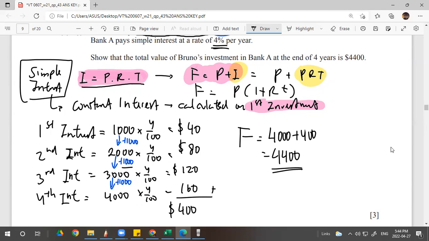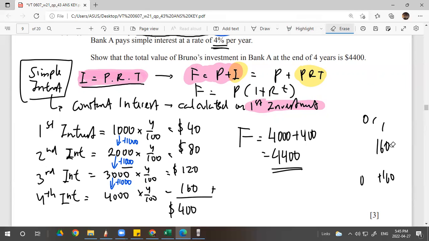You have to be very careful. What I did previously is just 4,000, the total of 4 years. So 4,000 times 4 over 100, the answer is 160. The interest, I just added 4,000 by 160. It's totally wrong. You don't calculate the previous years, right?